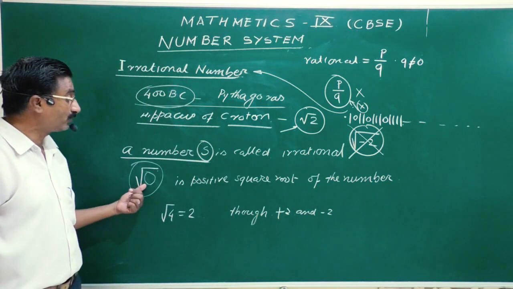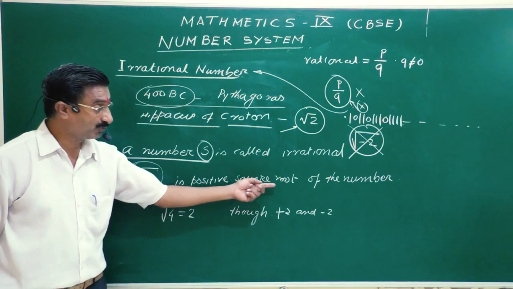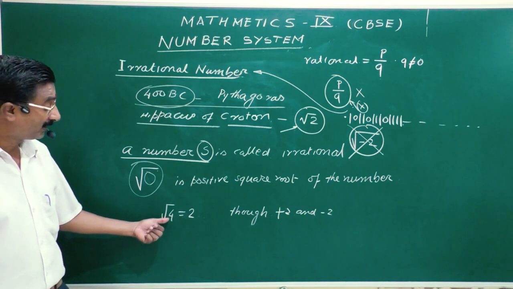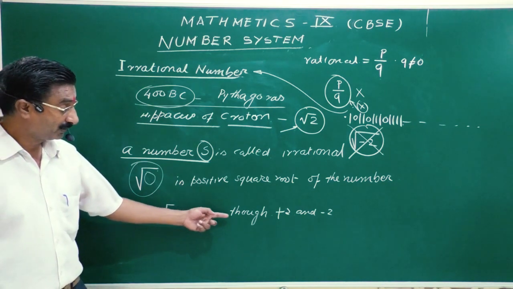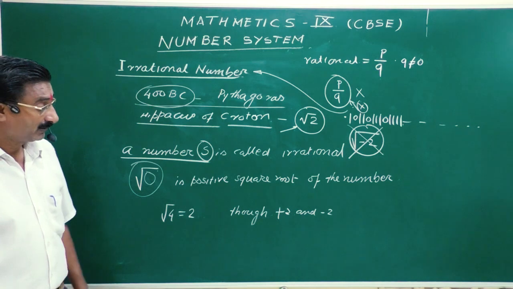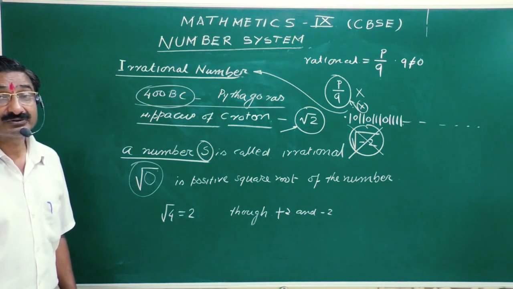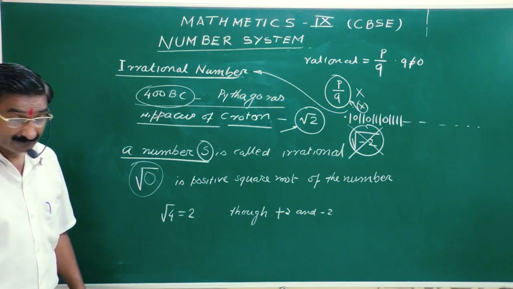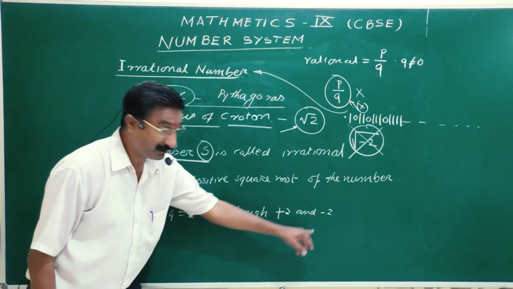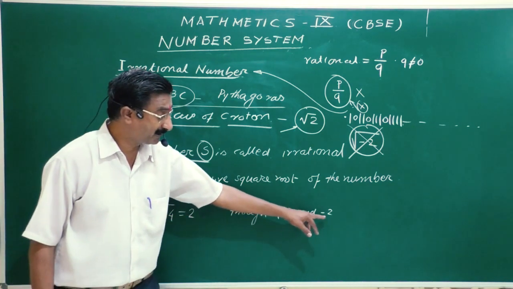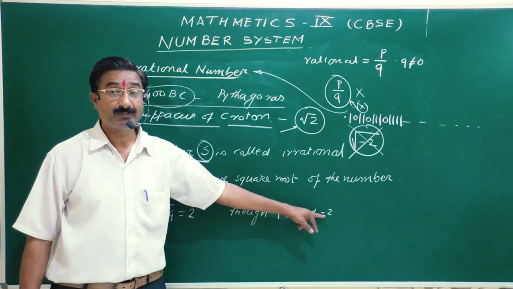This is the positive square root of the number. For example, I have taken under root 4 is equal to 2, though 2 and -2 are the values of the square root of 4, because if you square -2 into -2 it will be positive 4.